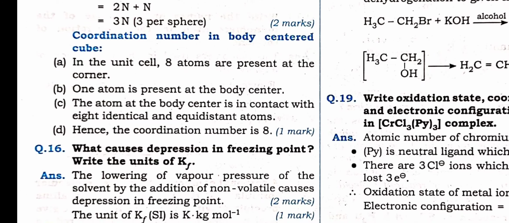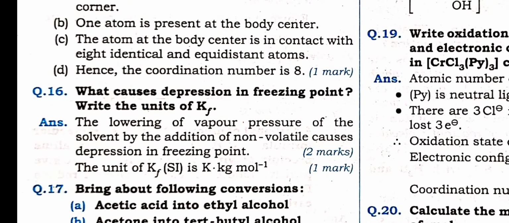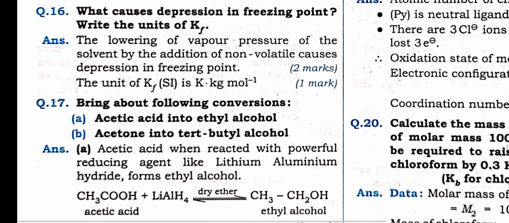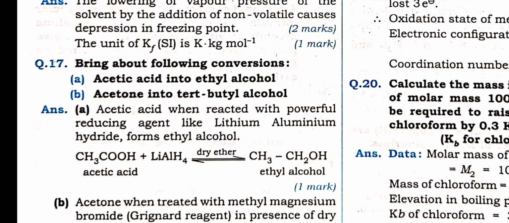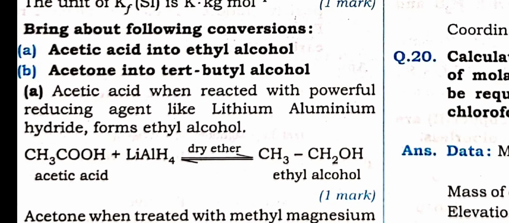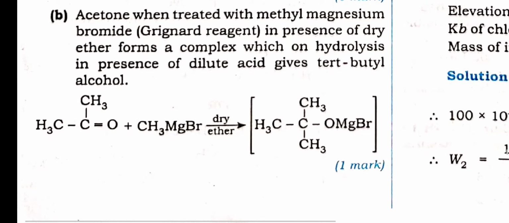The coordination number in the body centered cube will be dash, that is 8. What causes depression of freezing point? When a non-volatile solid is added, that causes depression of freezing point. Bring about the conversion. This conversion is very important. Reduction takes place. Lithium aluminum hydride is a reducing agent, forms ethyl alcohol. This reaction is also important.